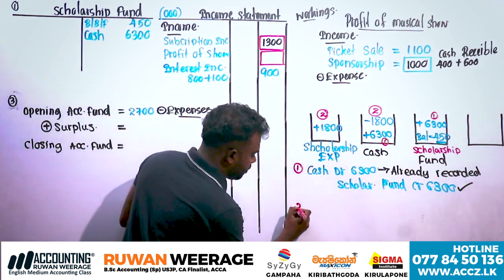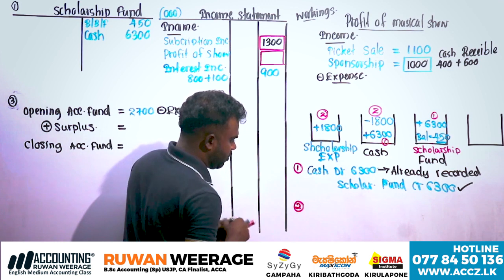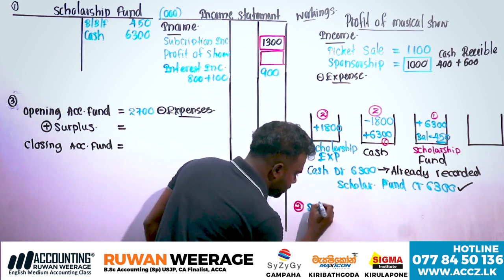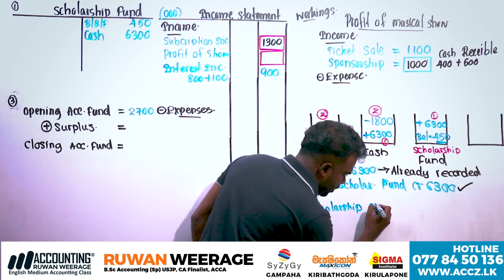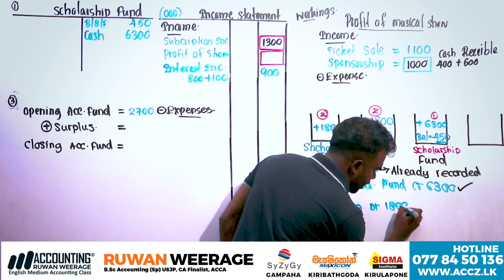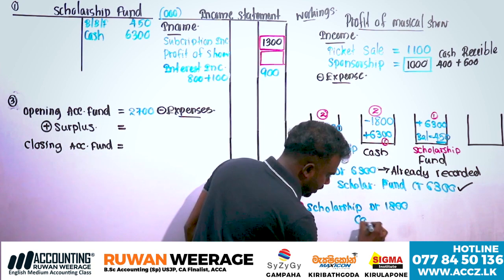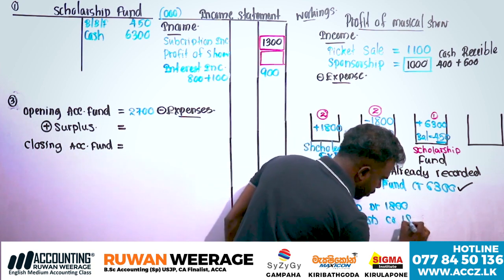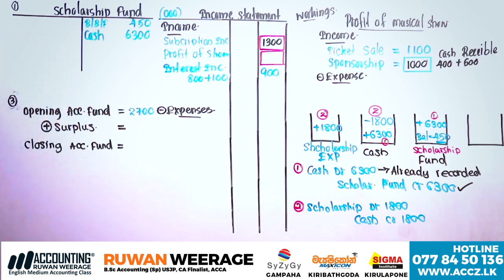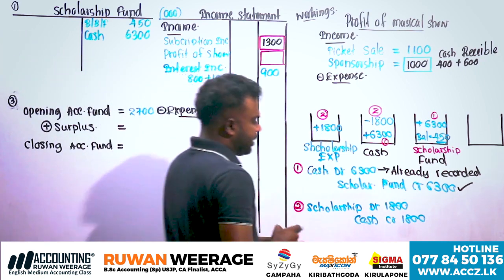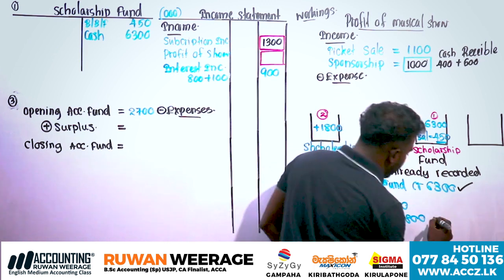Make the scholarship expense debit 1,800, cash credit 1,800. Clear? The cash entry is already recorded.